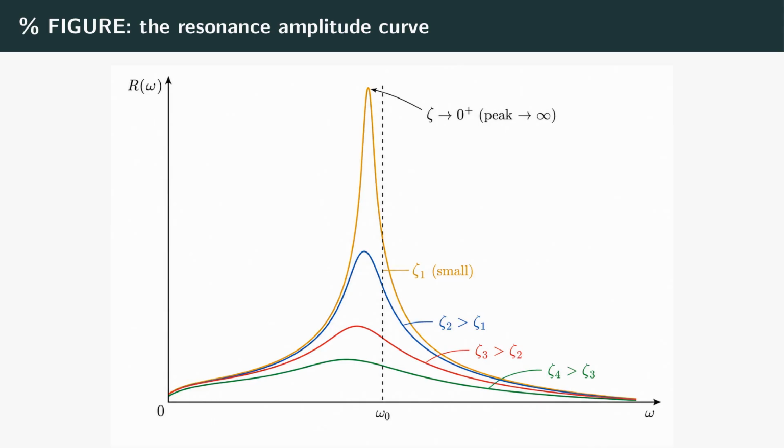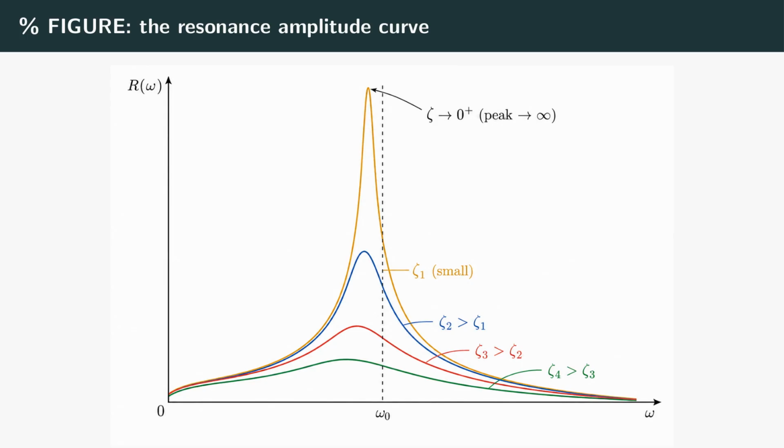Here is the single most important picture in the episode, the steady-state amplitude plotted against the driving frequency, for several different amounts of damping. The horizontal axis is how fast you push. The vertical axis is how big the resulting steady oscillation is. The dashed vertical line marks the natural frequency omega naught.